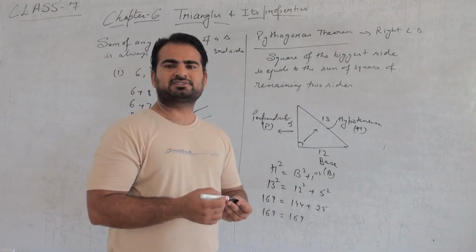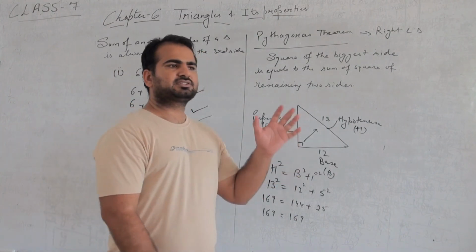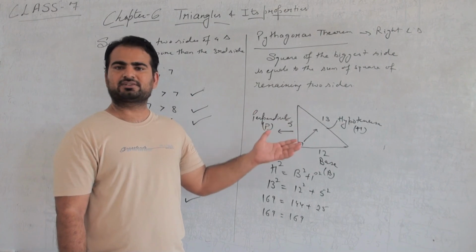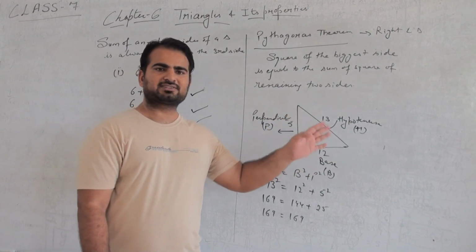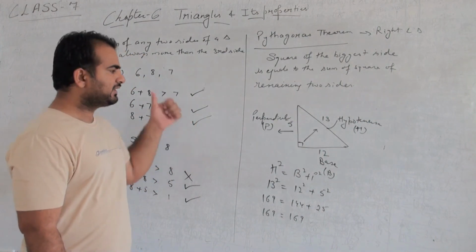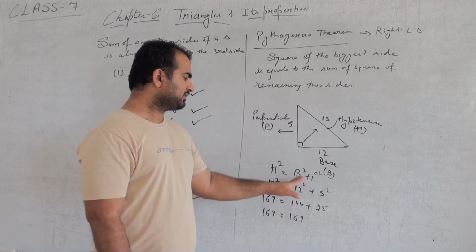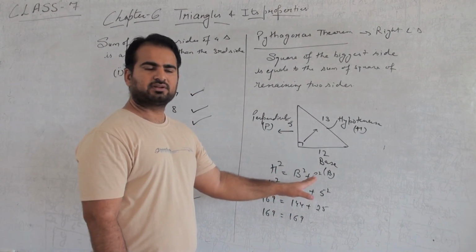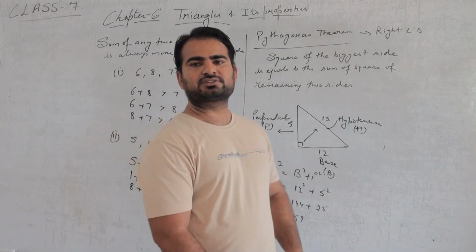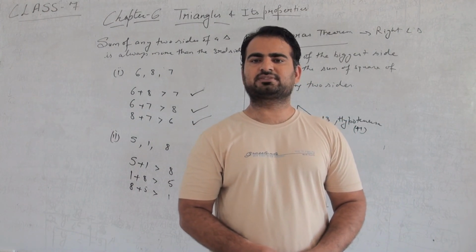If any set of numbers is given and you have to check whether it is a triangle or not, you just add and check that the sum of two sides is bigger than the third side. And if we have to check that it is a right angle triangle, then first it should satisfy this property and then this property: hypotenuse square equals base square plus perpendicular square. This is known as Pythagoras theorem. So this was the basics, and for exercise number 6.4 and 6.5 you can watch my next video. Thank you.